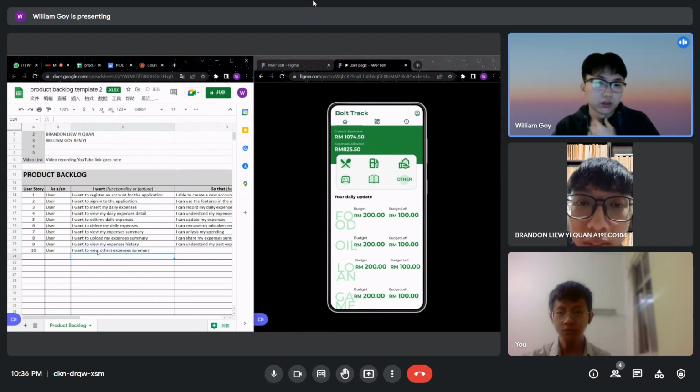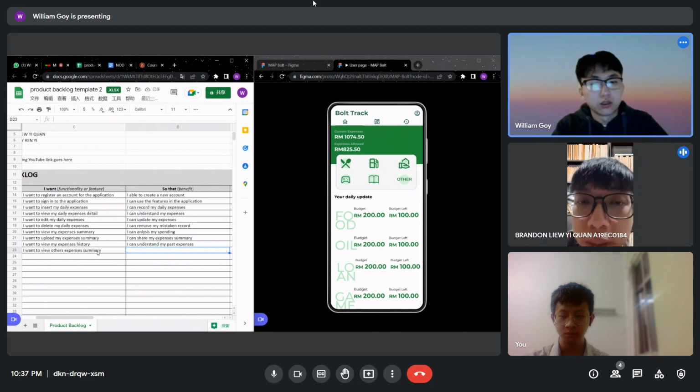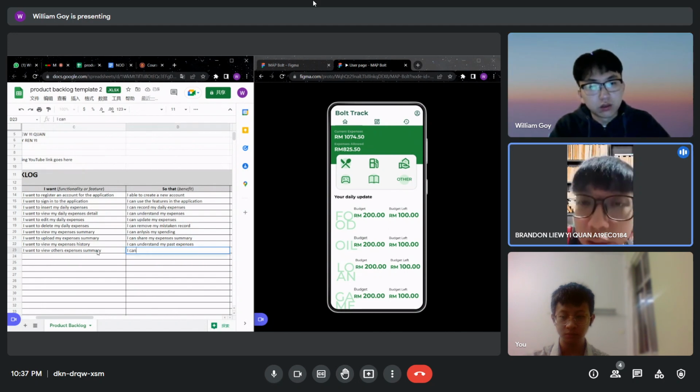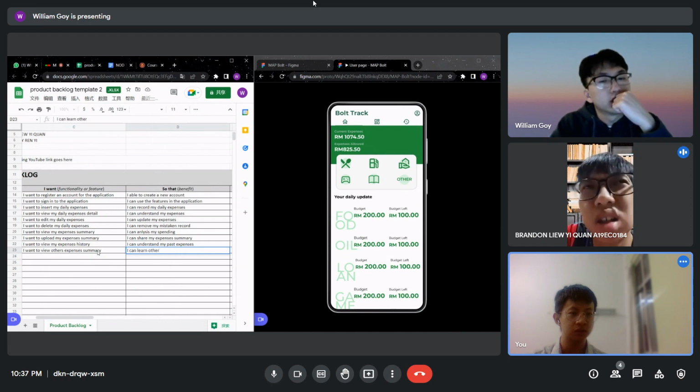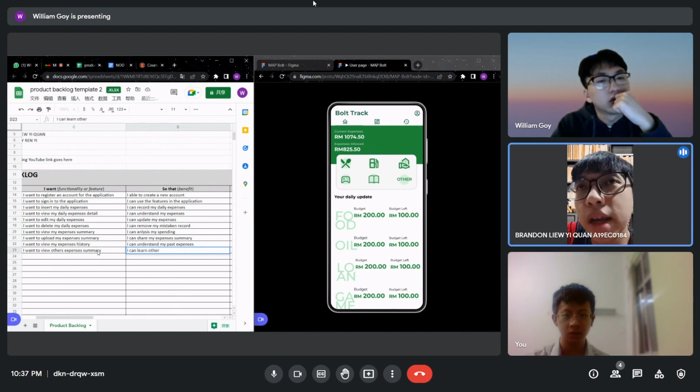So the benefit is I can learn and improve my expenses. Learn others' expenses routines or expenses habits. Or how about we just say so that I can learn how to spend from others.